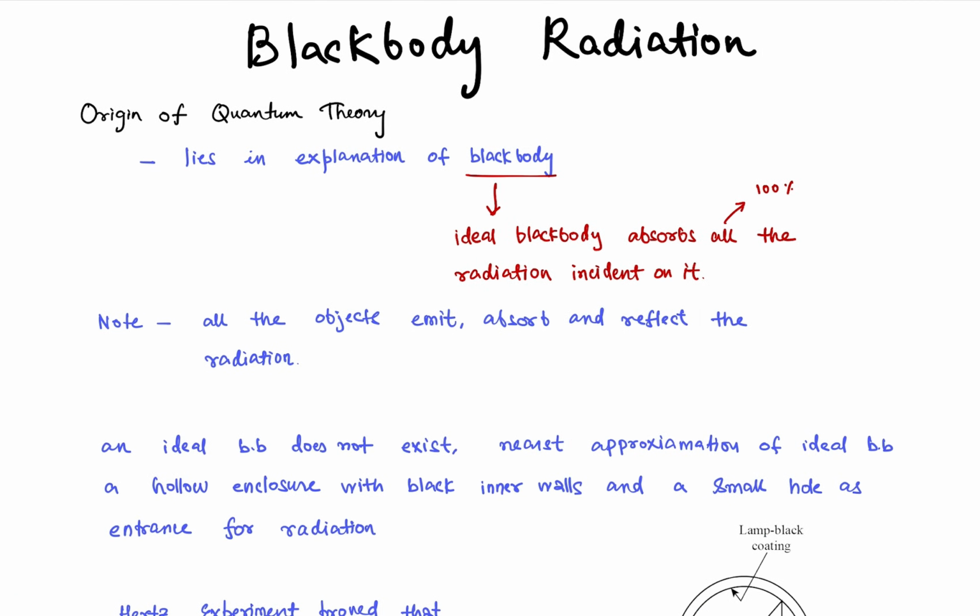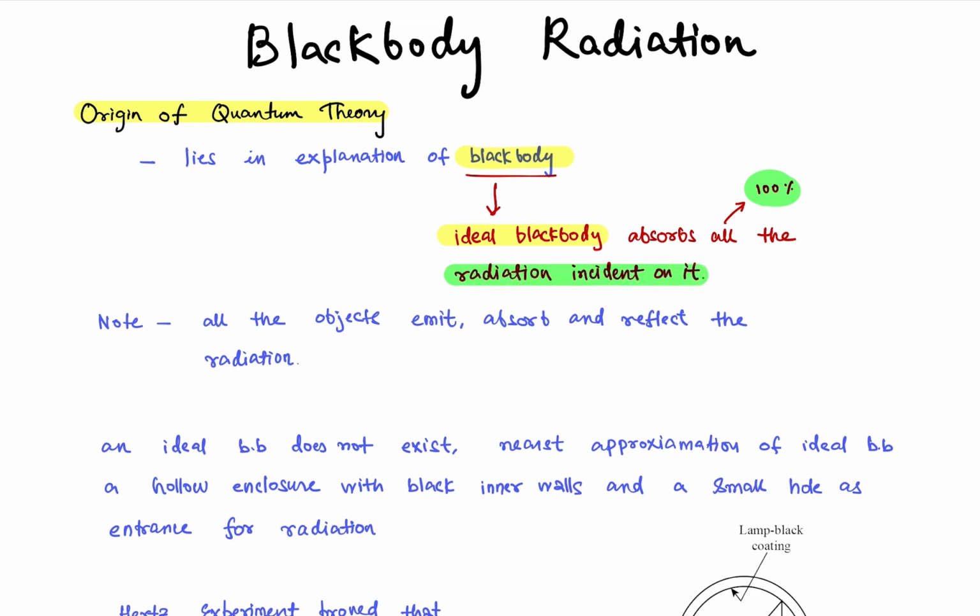So black body radiation is actually touted to be the theory which started to explain the origin of quantum theory. The origin actually lies in the explanation of the black body. How? So let us know what an ideal black body is at first. An ideal black body is anything which absorbs all the radiation you are throwing on it.